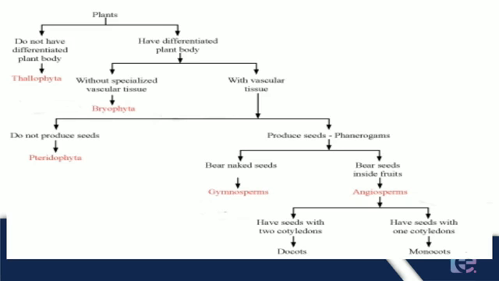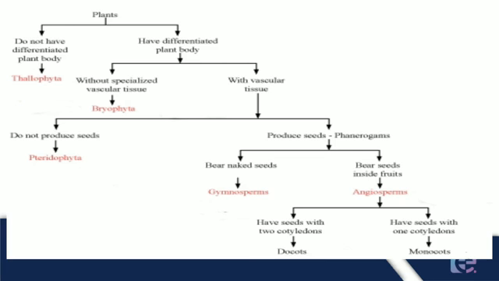Now here is a flowchart given to understand the classification of different kinds of plants under different categories. Let's give it a look. Firstly, plants are categorized into 2 categories: those which do not have a well differentiated plant body and those which have a well differentiated plant body.